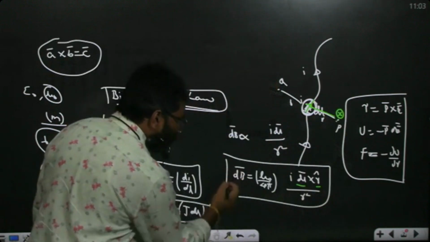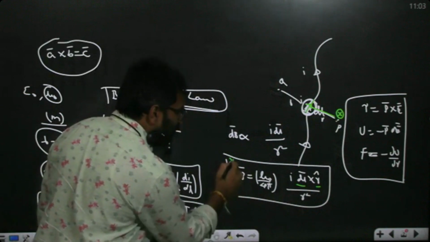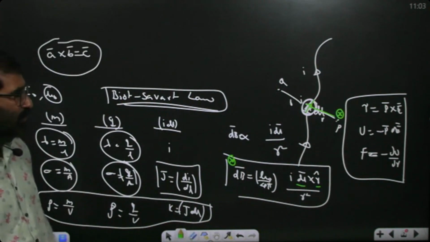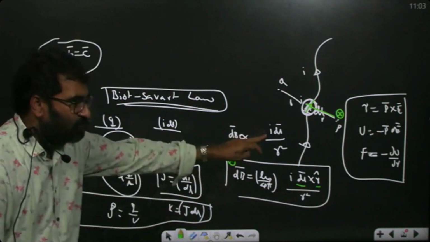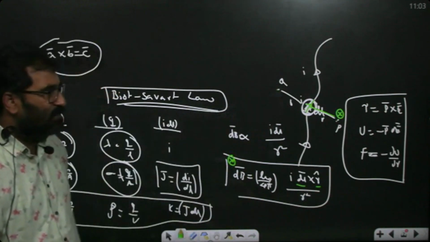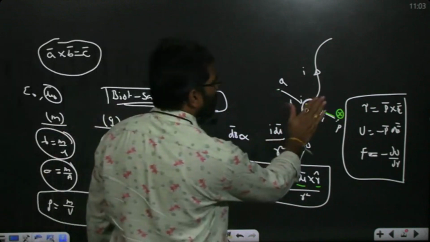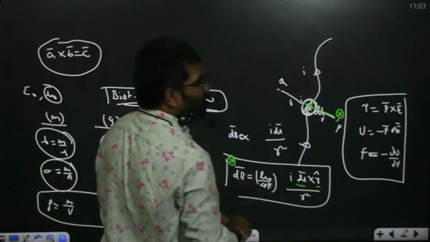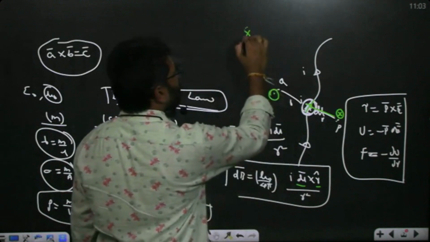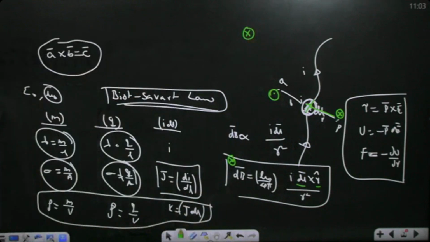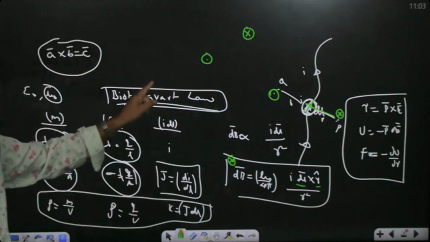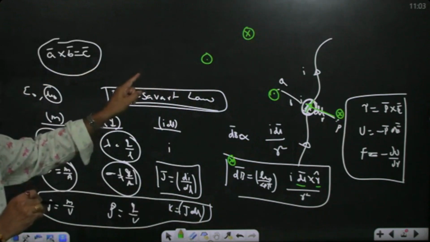So the direction of the magnetic field at a particular point is very, very important. The direction of the magnetic field at P is into the plane here. But when you consider Q, the direction is what? I dl bar cross R bar is along this direction, out of the plane. When we show a cross, that is into the plane, but when we show a dot, that is out of the plane. So directions we show as a cross or a dot in a circle.